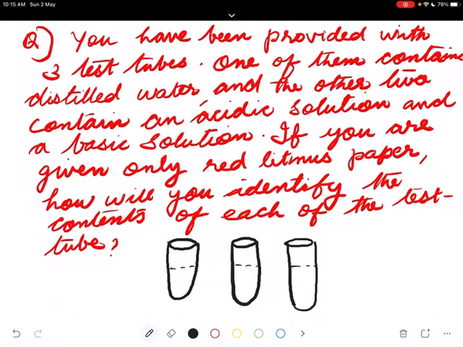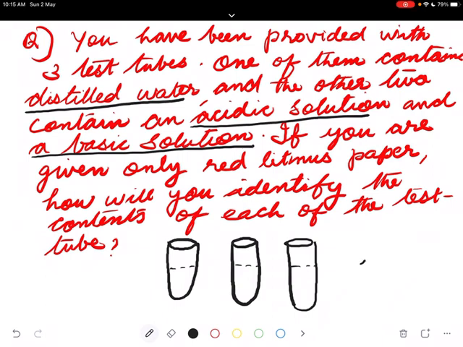One is having distilled water and the other two, one acidic solution and the other one basic solution. We don't know. But we have this red litmus paper.